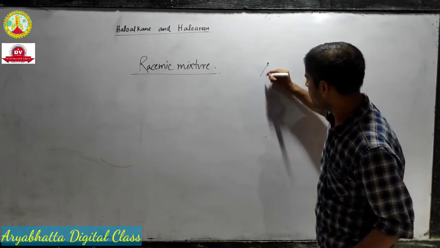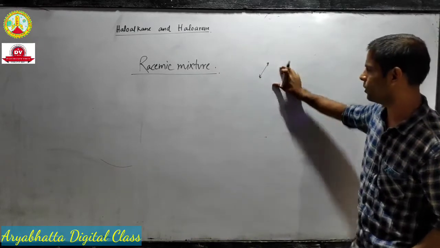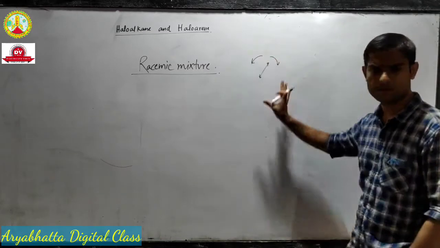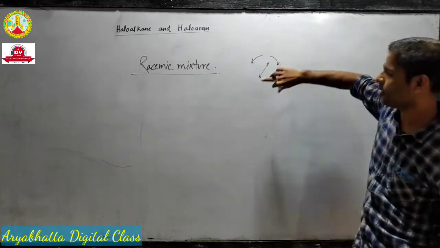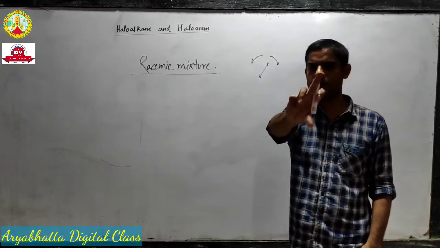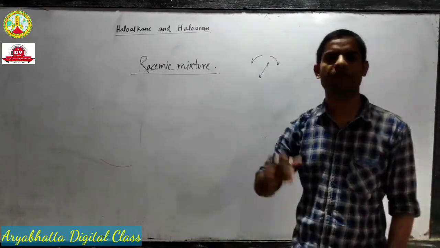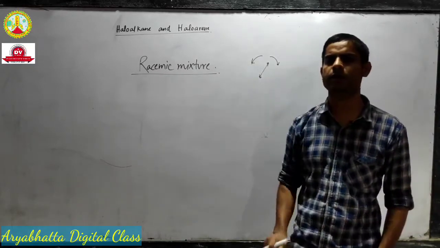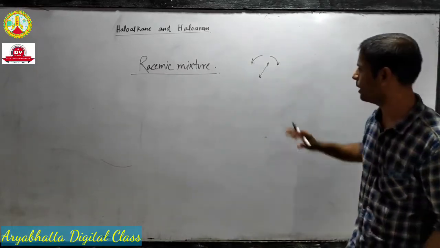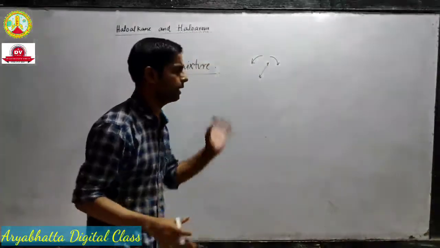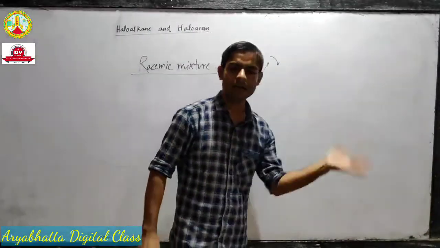I told you that light gets rotated either towards right or towards left. When a molecule moves the plane of the light towards right, it's called dextrorotatory, and when it moves towards left, it's called levorotatory. A few molecules are dextrorotatory and a few are levorotatory.